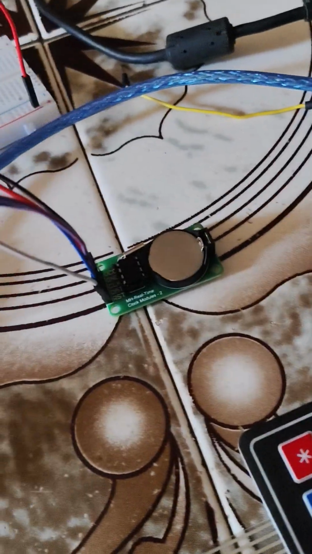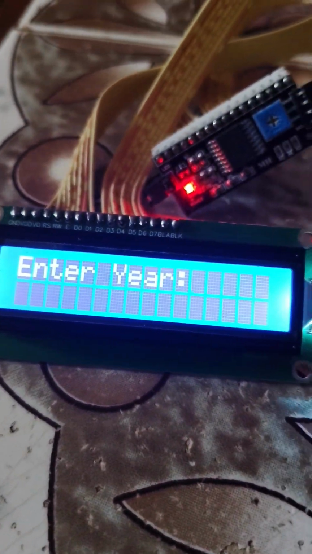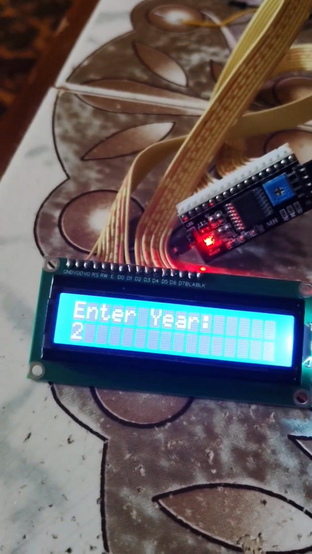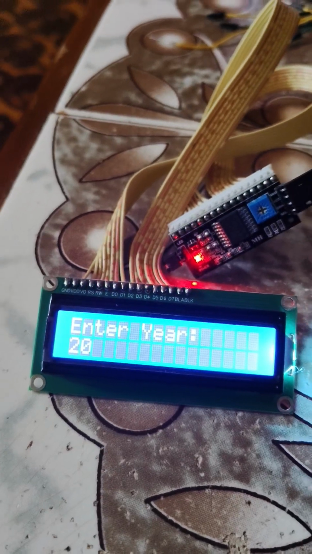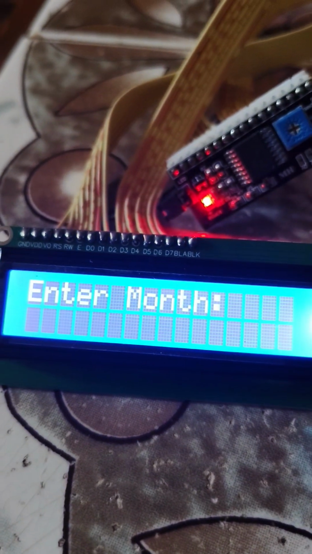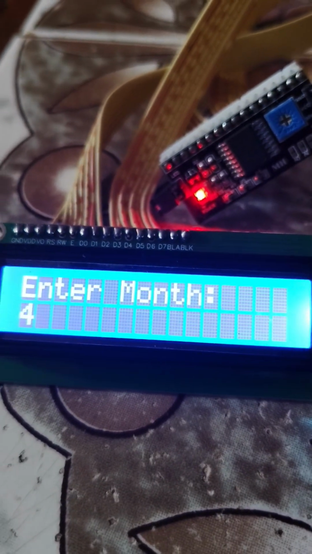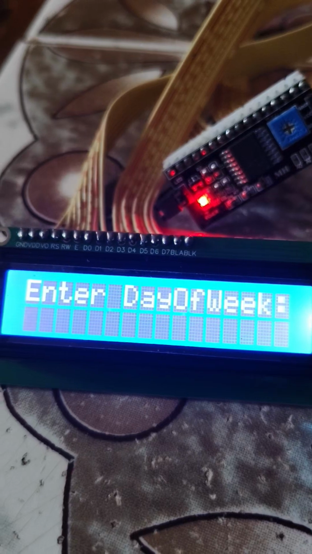If you press this button, which is star, you can see it will ask you to enter the year. Let me enter the year, 2025. Then you press the hash button. It enters and it will ask you for the month. The month is April. You press 4 and you press hash to enter.